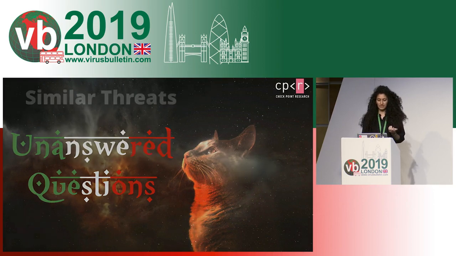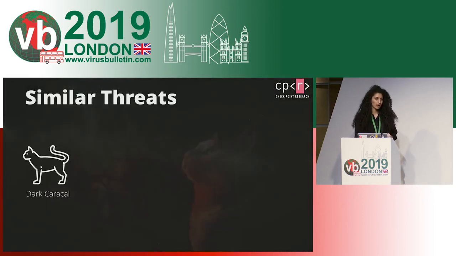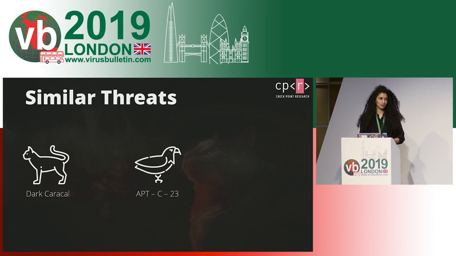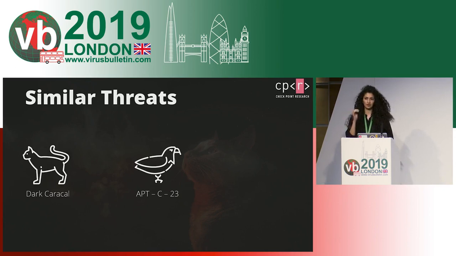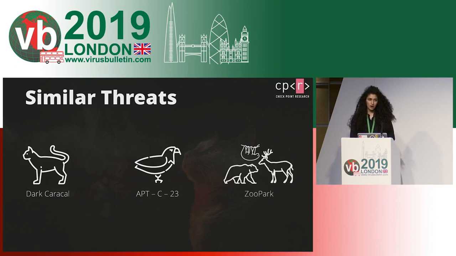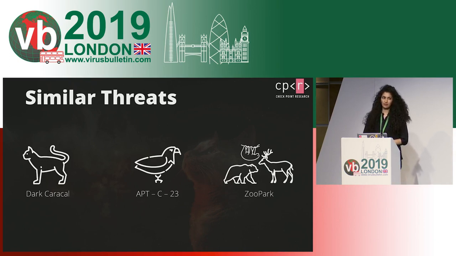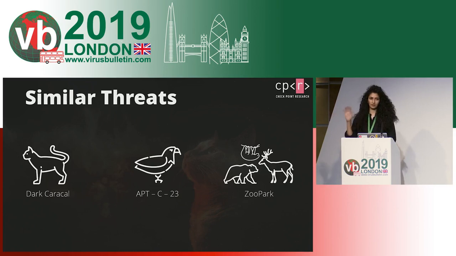But for example, if we take a look at threat groups such as Kayal, which was uncovered by Lookout and the Electronic Frontier Foundation, believed to be operating from Lebanon and also targeting different victims in the Middle East. APT-C-23, for example, which we've looked into in addition to other vendors, and we know that it has been after victims mainly in the Palestinian Authority and a lot of government officials there. And also Zoopark, which was a threat group reported by Kaspersky, I believe, about 2 years ago. And those attacks have their differences, and they're really different in certain ways, but we know that they use the mobile attack vector mainly for cyber espionage motivations.